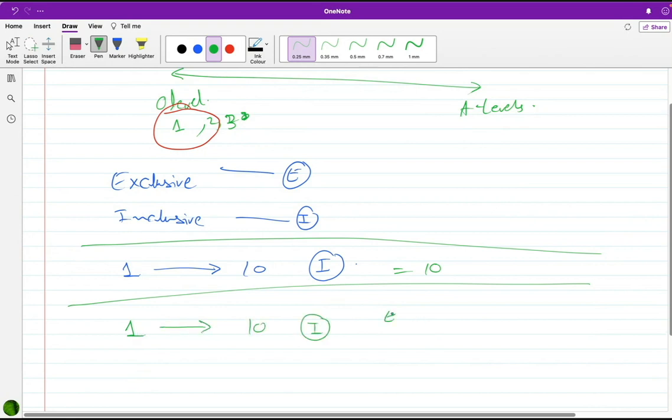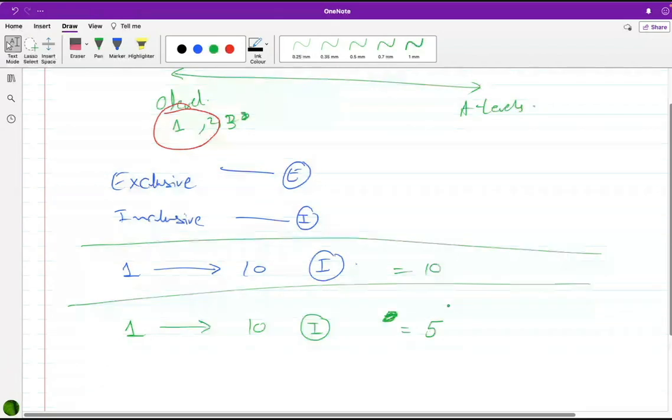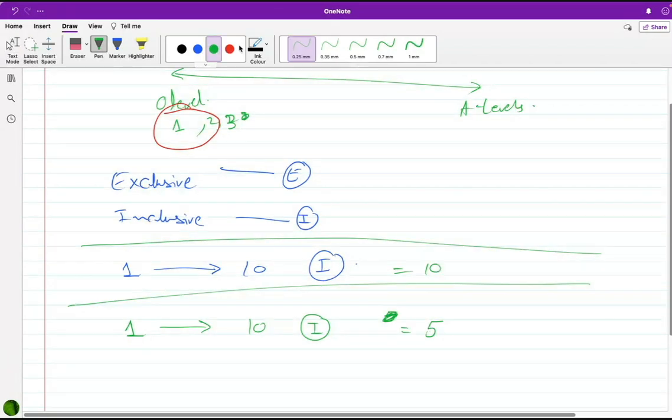How many even numbers? 4? That would be 5. Oh, yeah, 5. Do we include 1 and 10 or do we not? Yes, inclusive. We are including it. Okay.